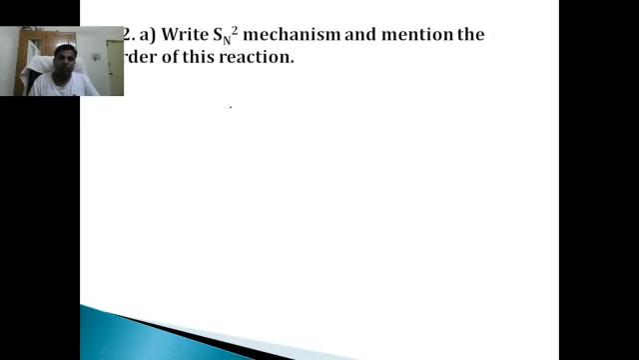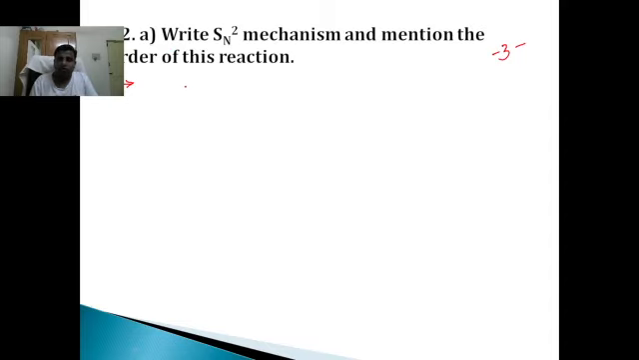Here is the 32nd question. Write SN2 mechanism and mention the order of this reaction. So students, here we go. SN2 mechanism, this is for 3 marks. We know 32nd question A will be either from SN1 mechanism or SN2 mechanism. So make sure you learn both SN2 mechanism as well as SN1 mechanism.